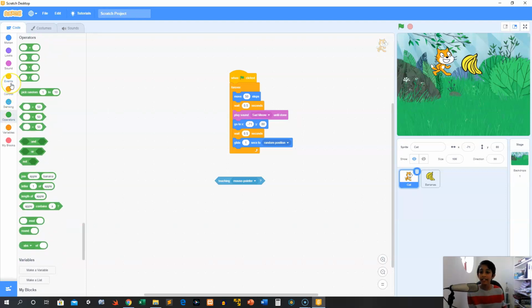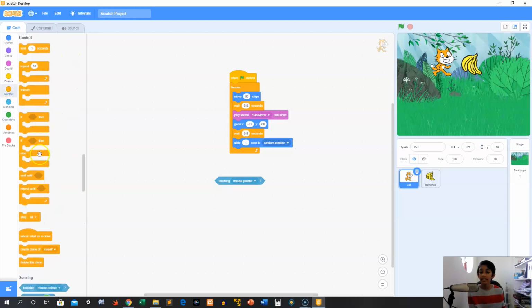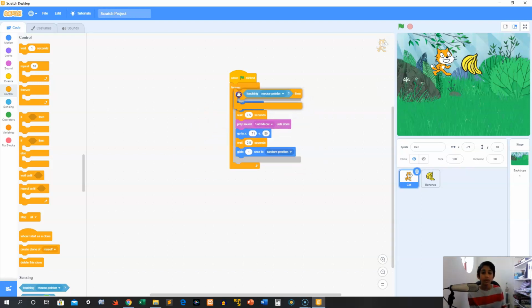We have a thing called if then. And what if then does is it keeps saying, hey, if this is true, if whatever you put in here is going to say, hey, is that true? And then it's going to do something. So here, for example, if we're touching the mouse pointer, which means if it's touching this, then we want to do that. So like, for example, we could do that right there.